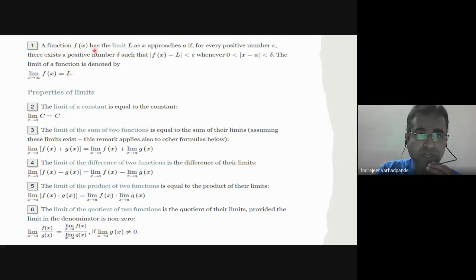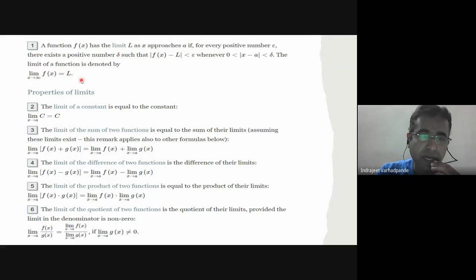A function f of x has a limit L as x approaches a if for a positive number epsilon there exists a positive number delta such that the difference between the value of the function and its limit is very small. So usually, see, this is a mathematical concept related to the neighborhood and interval. Not going into much detail of that. What you need to remember is whenever we are tending to a certain value of a function, whatever value it takes will be called a limit, which is denoted by L.